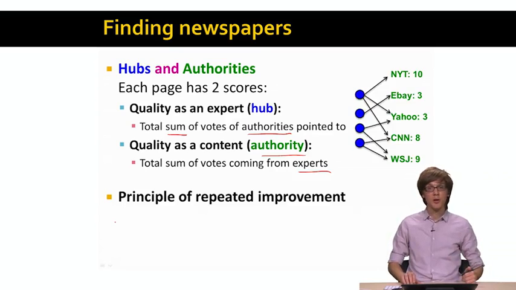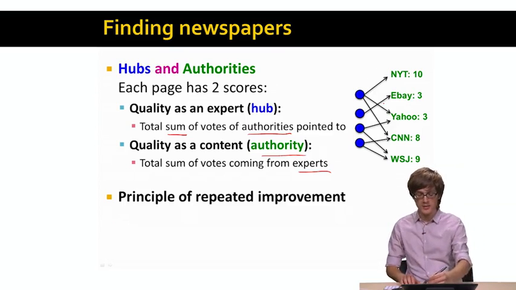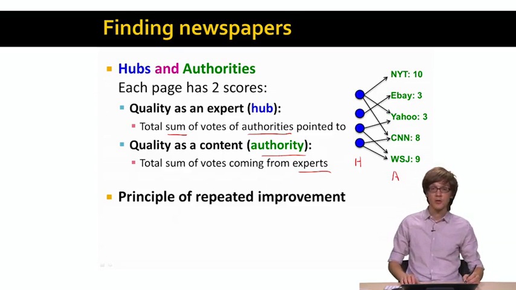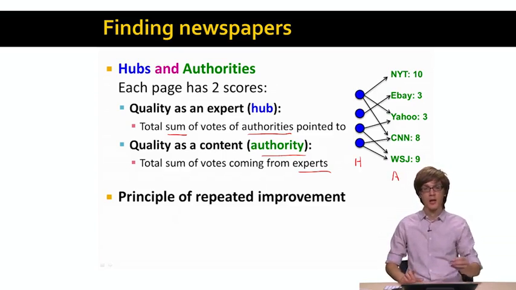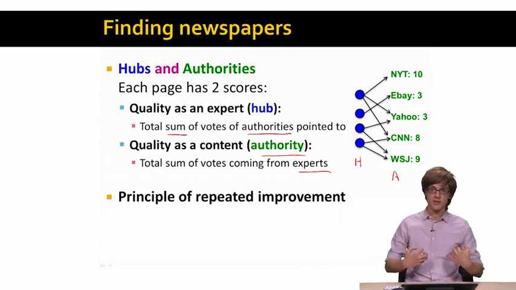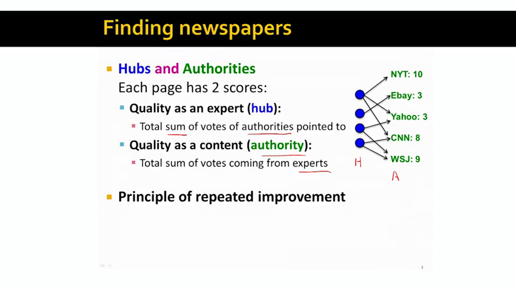Let me give you an example. We can think of the web as this bipartite-type graph where we have a set of hubs here and a set of authorities. Authorities are the web pages that provide good content, and hub pages we can think of as web pages that have useful links to the good authorities.